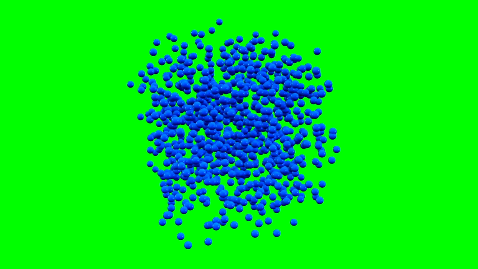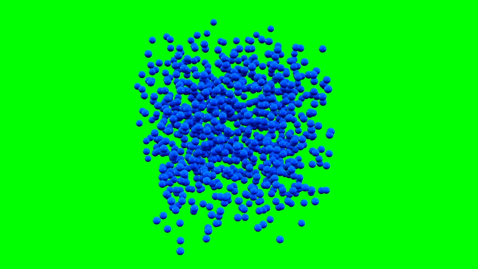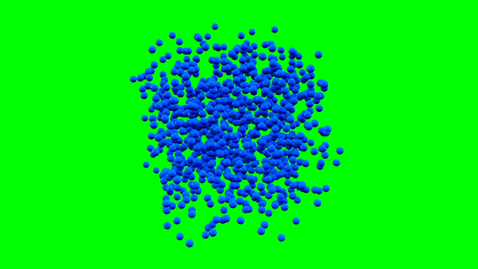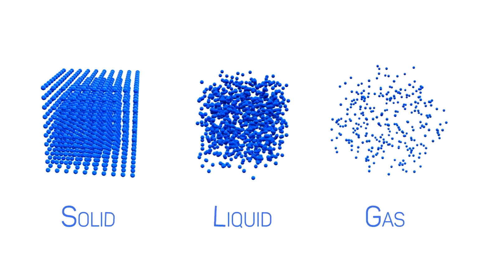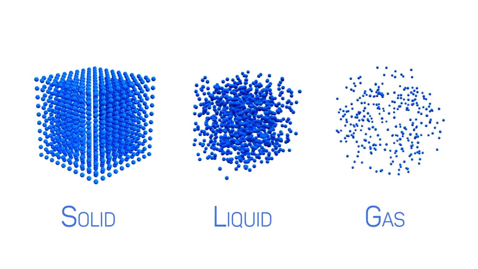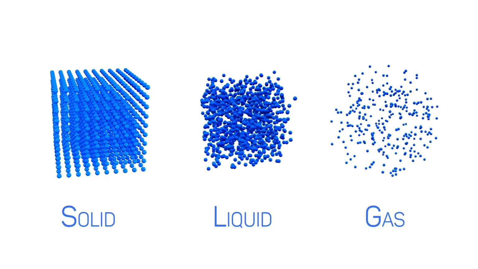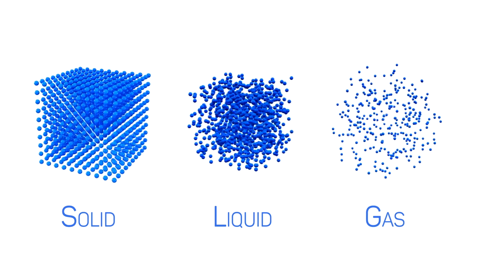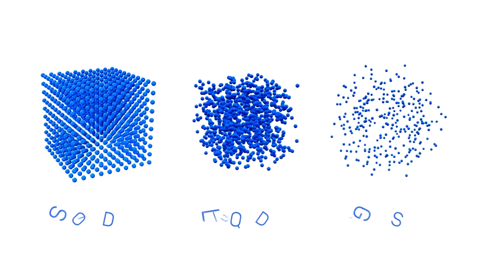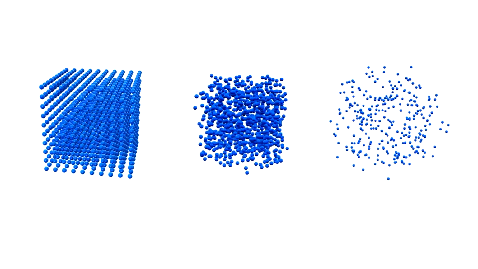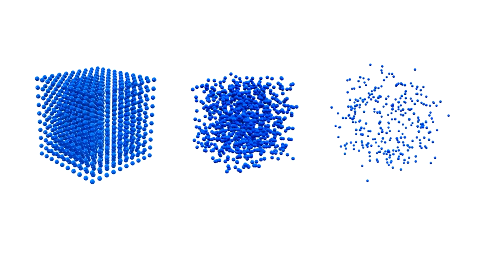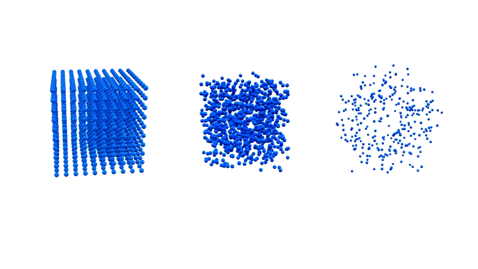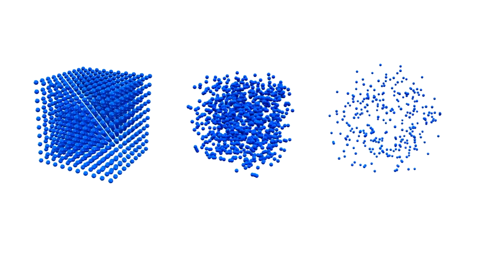Each state of matter has its own properties, or characteristics that help us recognize them. Let's take a look at the properties of solids, liquids, and gases. Shape. Solids have a definite shape and size. They don't change shape easily. Liquids don't have a fixed shape. They take the shape of the container they are in. Gases don't have a fixed shape. They spread out to fill any space.